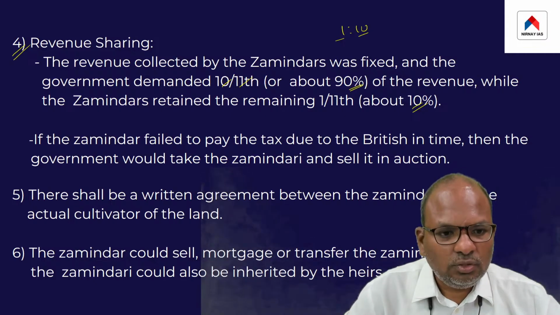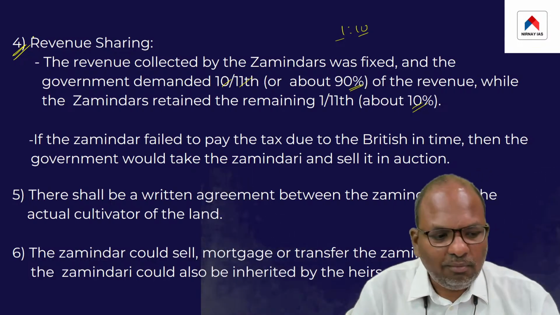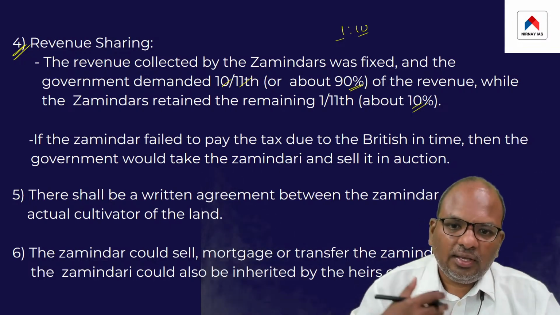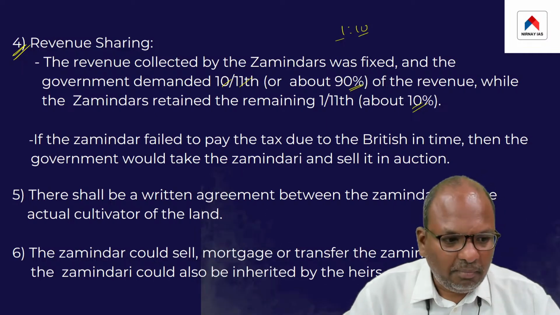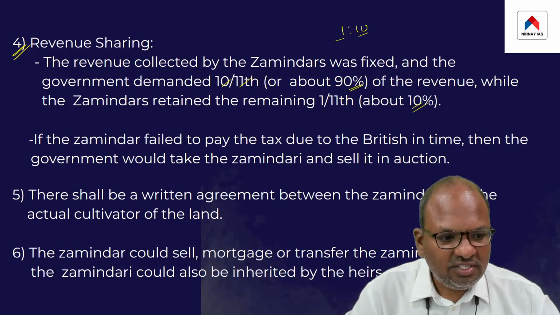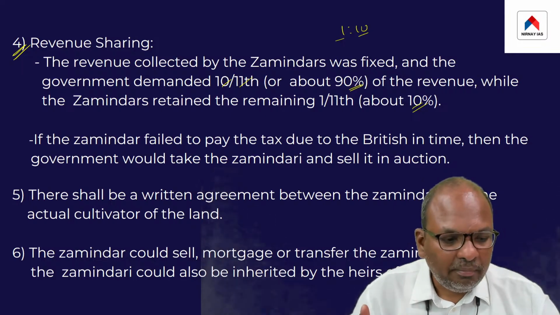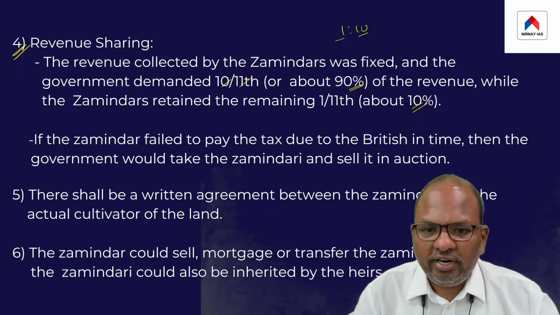That's my point. So this was the revenue system. So what was the revenue sharing model? The point is, the British could collect a fixed amount of money from each individual peasant, and whatever money was collected by the zamindar, he had to share with the British in the ratio of 1:10.